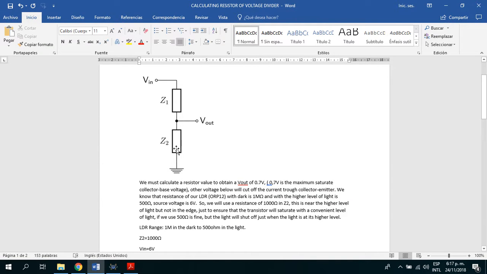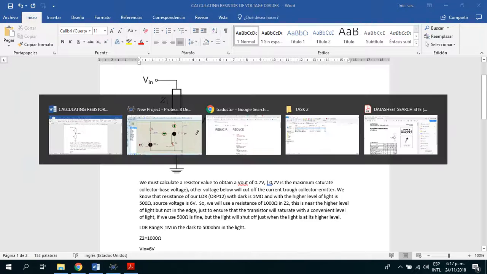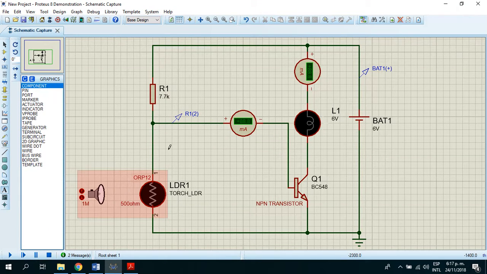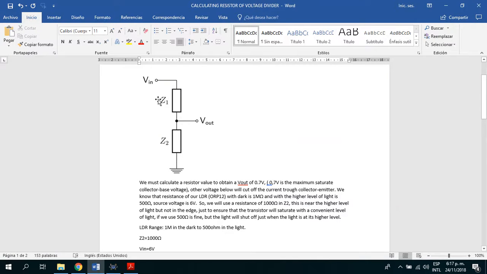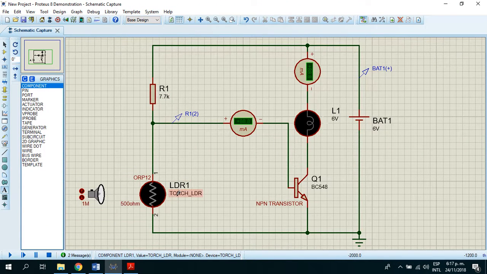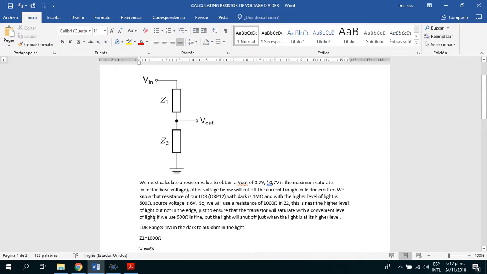This diagram here is similar to this diagram here, where R1 is Z1 and Z2 is LDR1 in our diagram. We must calculate a resistor value to obtain a Vout of 0.7 volts.